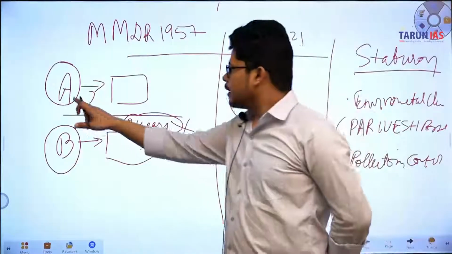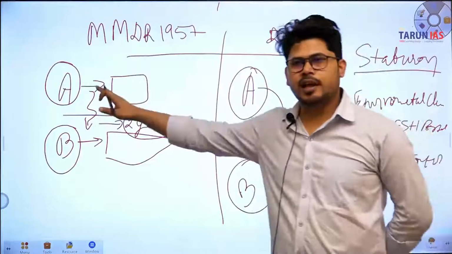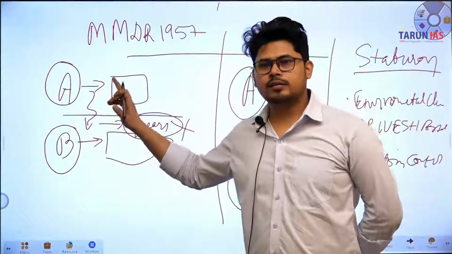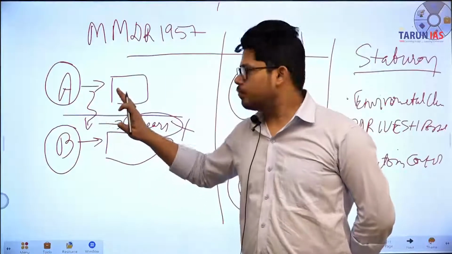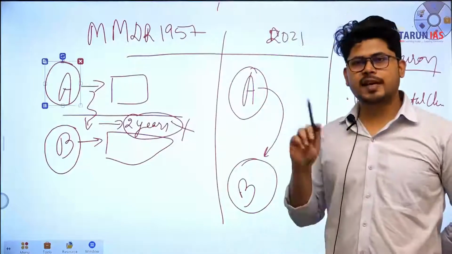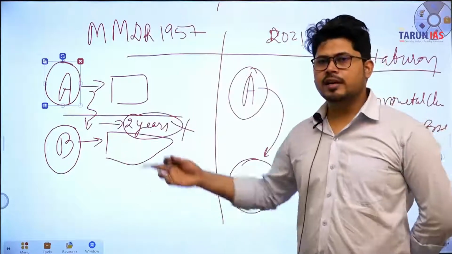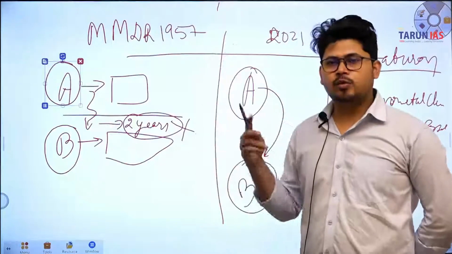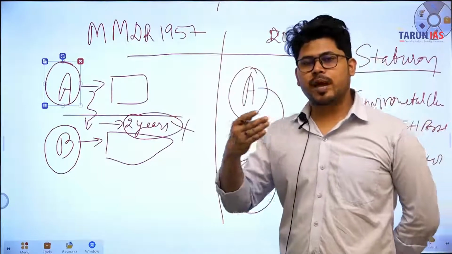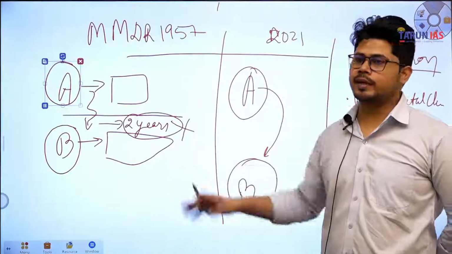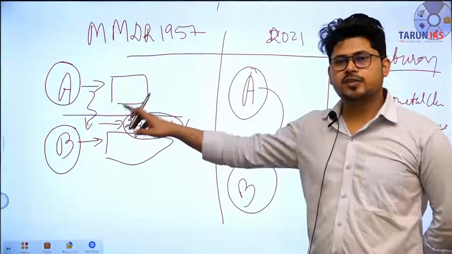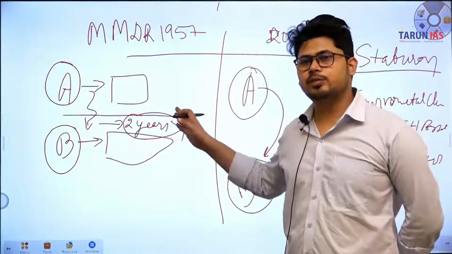For example, if the license of a company expires, and the mining license of company A has expired and the state government is not able to auction that mine to some other company, then what can the state government do? The state government can transfer that license for mining to some public sector unit instead of some private entity.